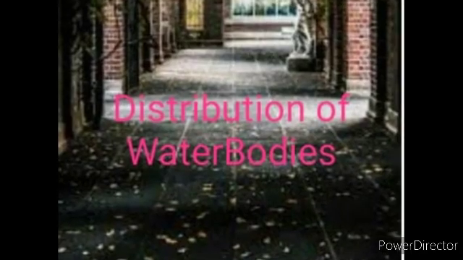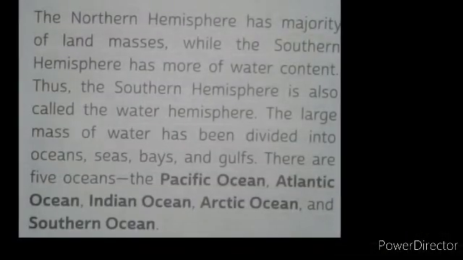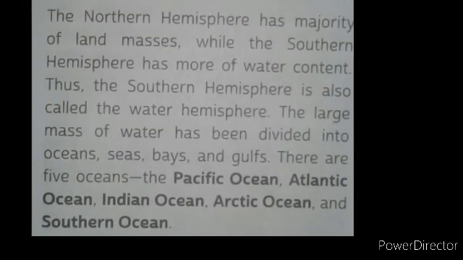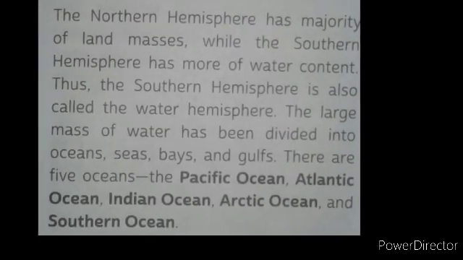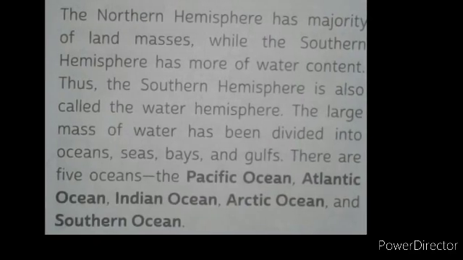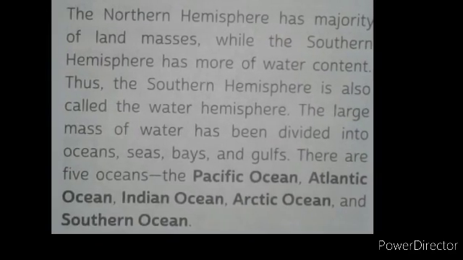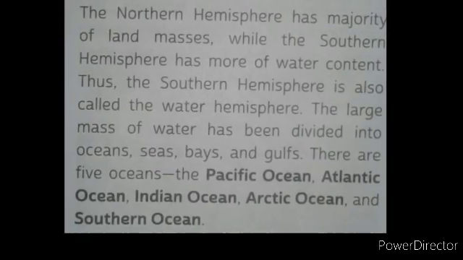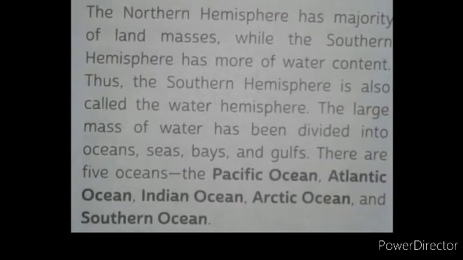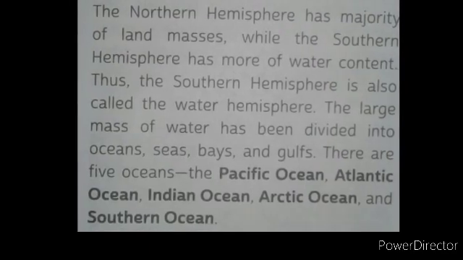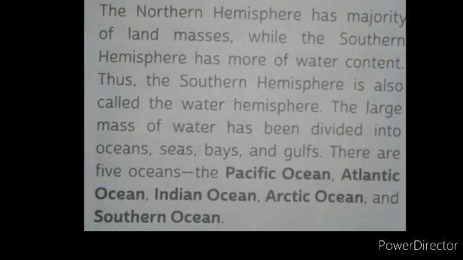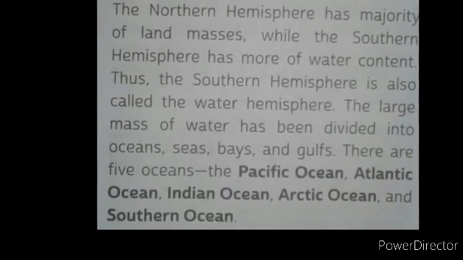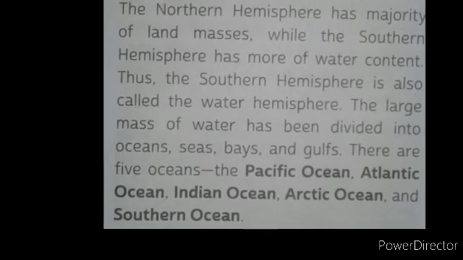Distribution of water bodies. The southern hemisphere is also called the water hemisphere because the southern hemisphere has more water content than the northern hemisphere. The large mass of water has been divided into oceans, seas, bays, and gulfs. So, there are 5 oceans: the Pacific Ocean, Atlantic Ocean, Indian Ocean, Arctic Ocean, and Southern Ocean.